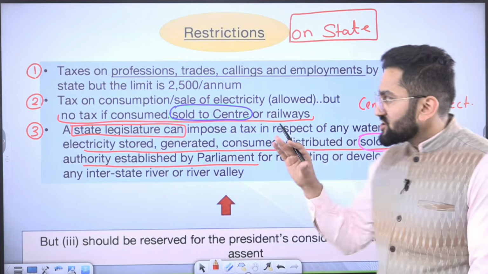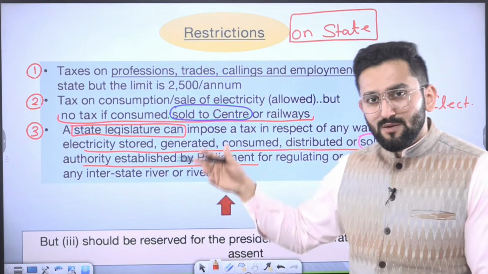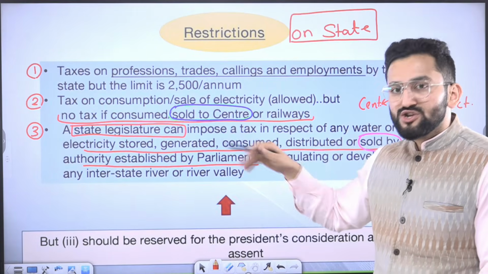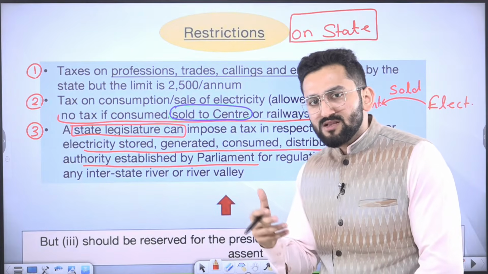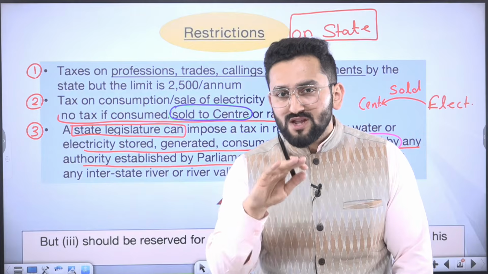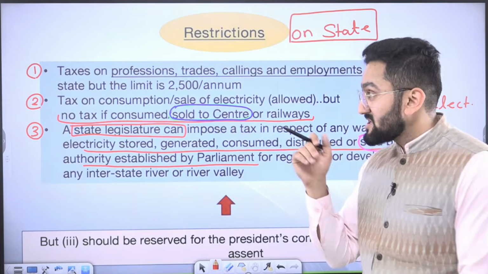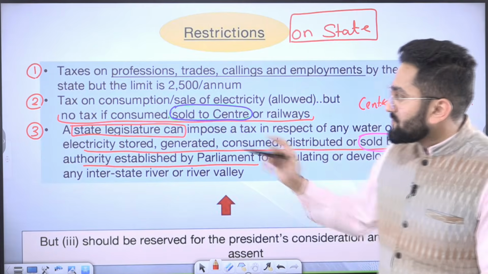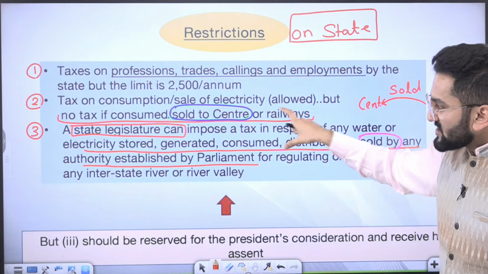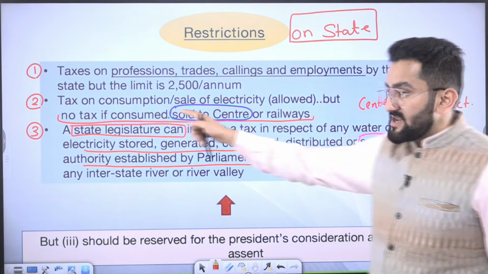But there's a restriction over it. This is the old provision, and that is why it is 2,500 per annum. You should know, yes, this tax can be imposed, but there's a limit over it. And why this limit? Because you should be reasonable enough in the quantum of tax you are taking from people. Otherwise, people will actually start evading taxes. Now, the second. The first is quite direct, but the trick is in the second and third, and they are quite easy to understand. Just read.